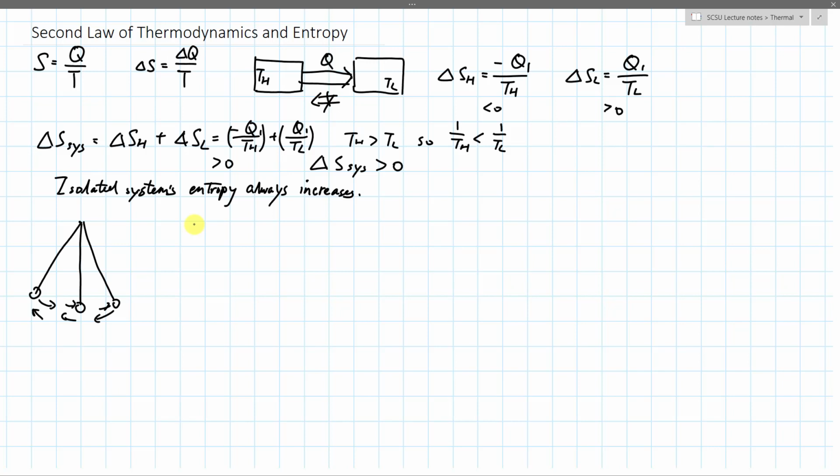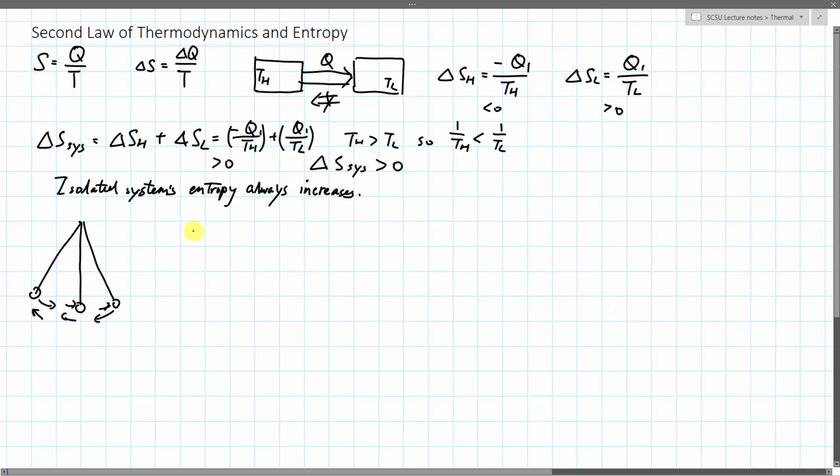On the macroscopic scale, we only see that this describes how much heat is transferred at a certain temperature, right? So in macroscopic terms, entropy is heat transfer at a temperature.